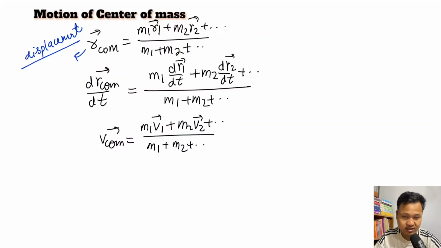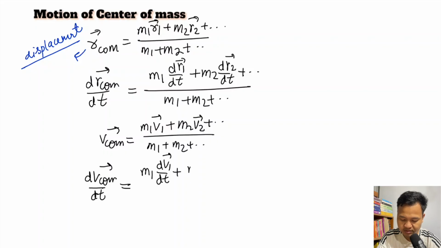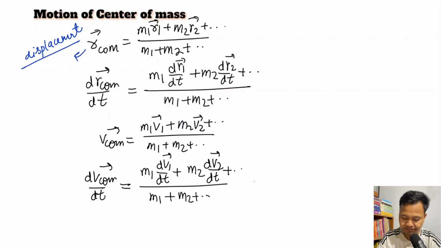Similarly, for acceleration, we differentiate the velocity. So here if you differentiate this, dvcom divided by dt. If you differentiate the velocity, m1 into dv1 divided by dt, plus m2 into dv2 divided by dt and so on, divided by m1 plus m2 plus and so on. dv by dt is acceleration.